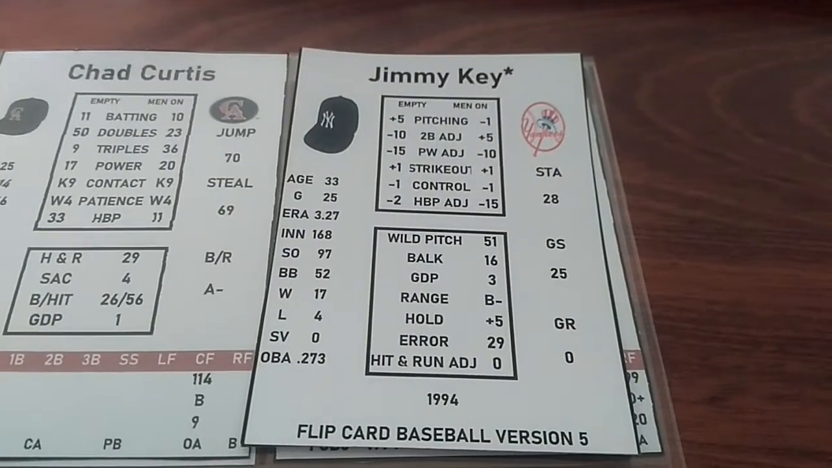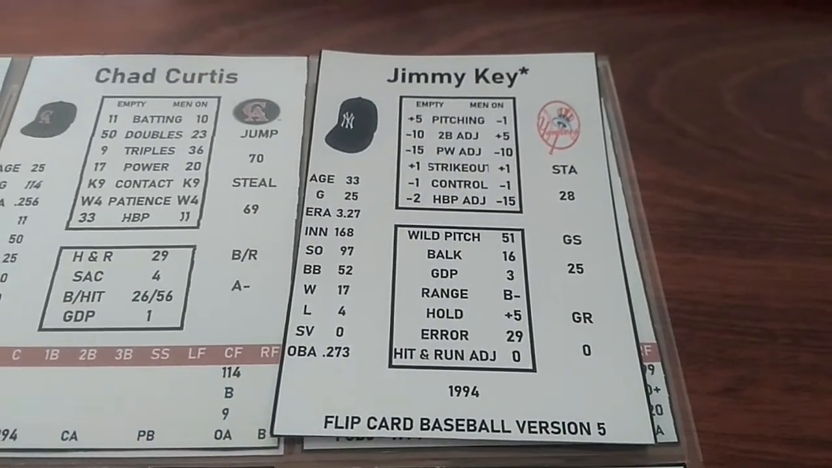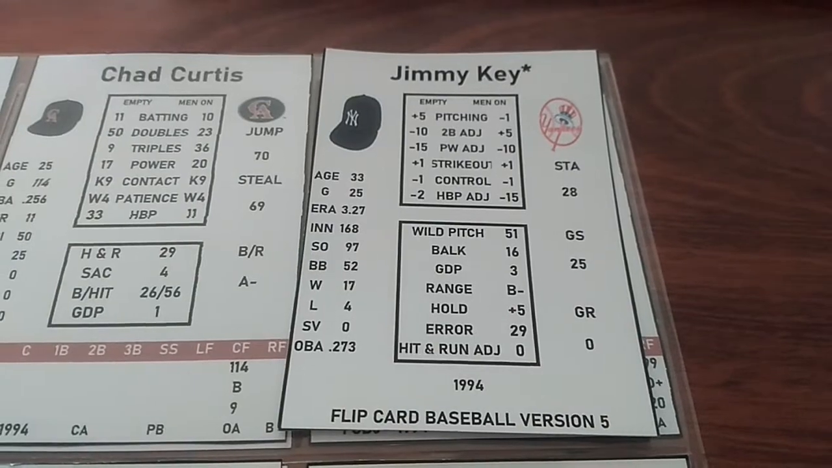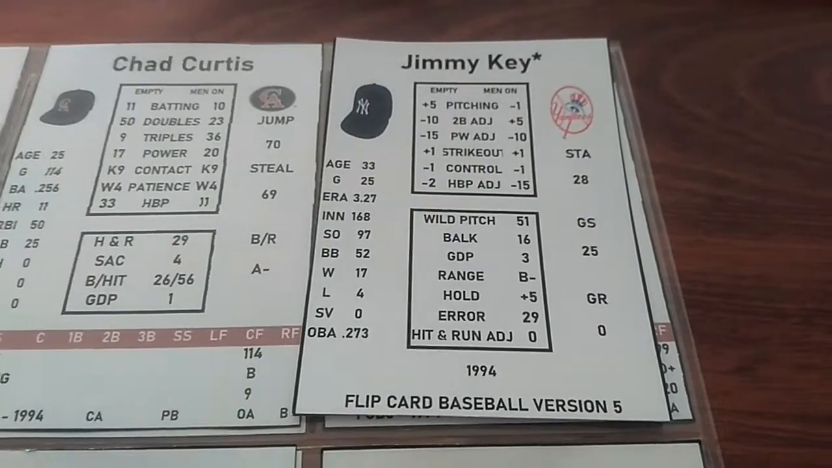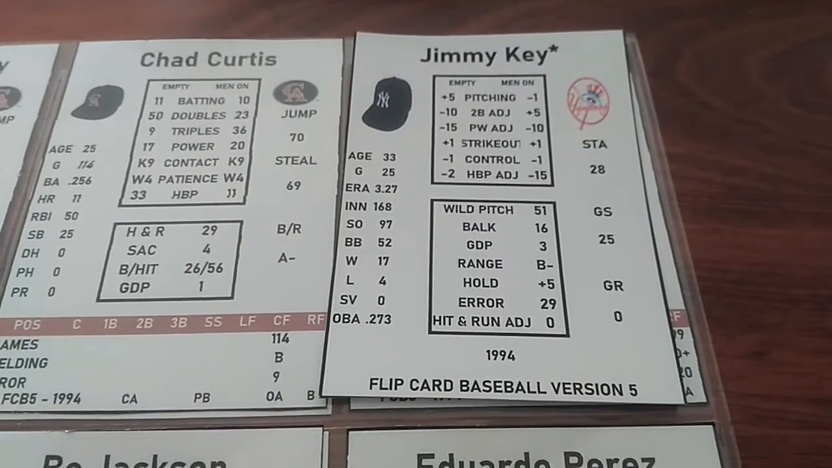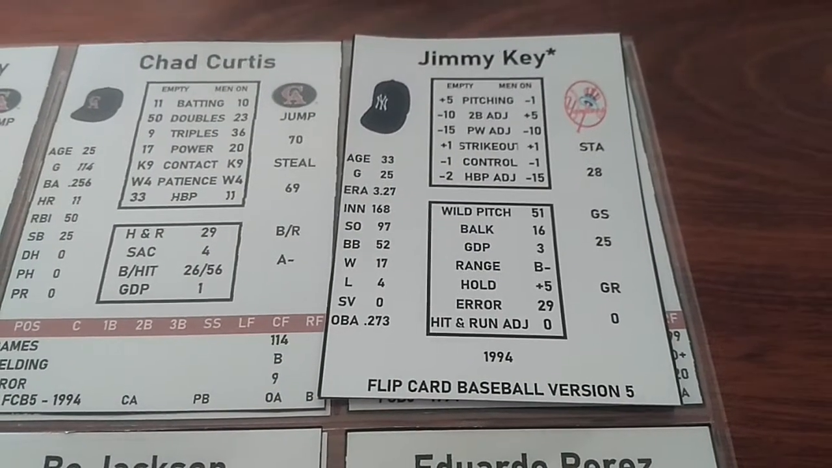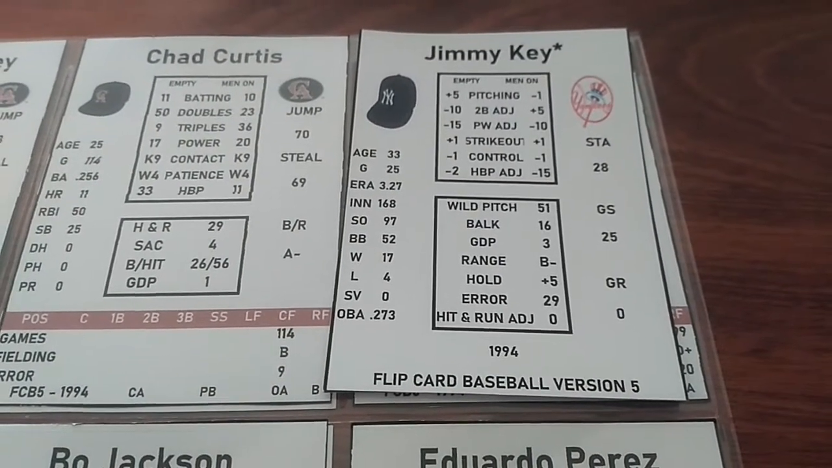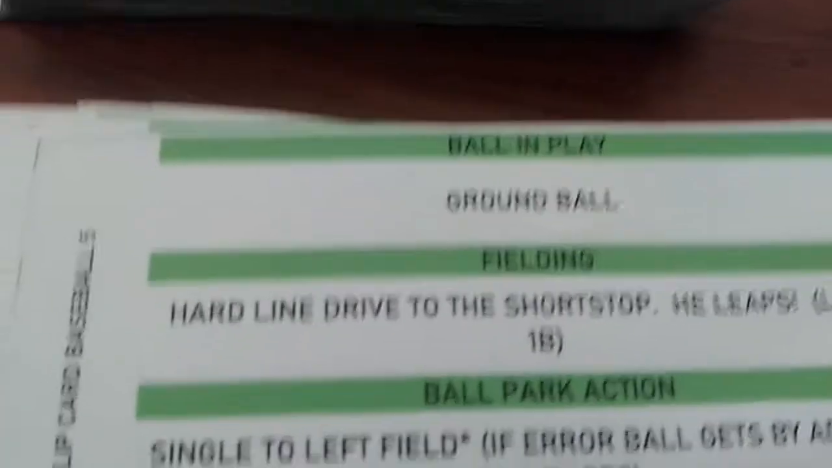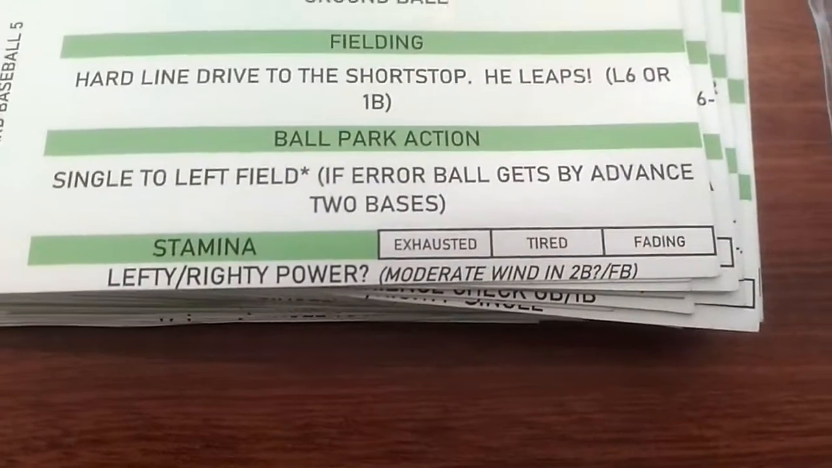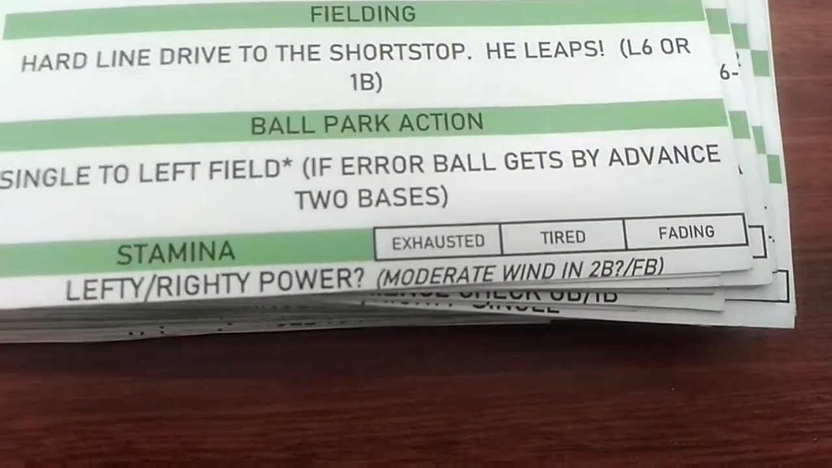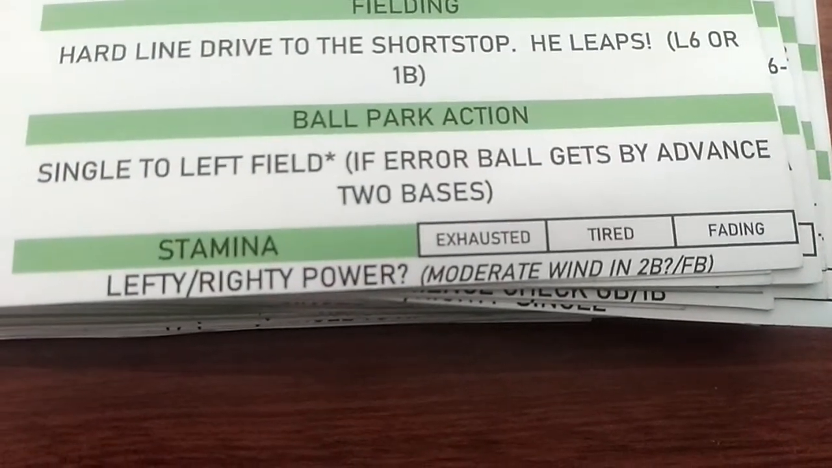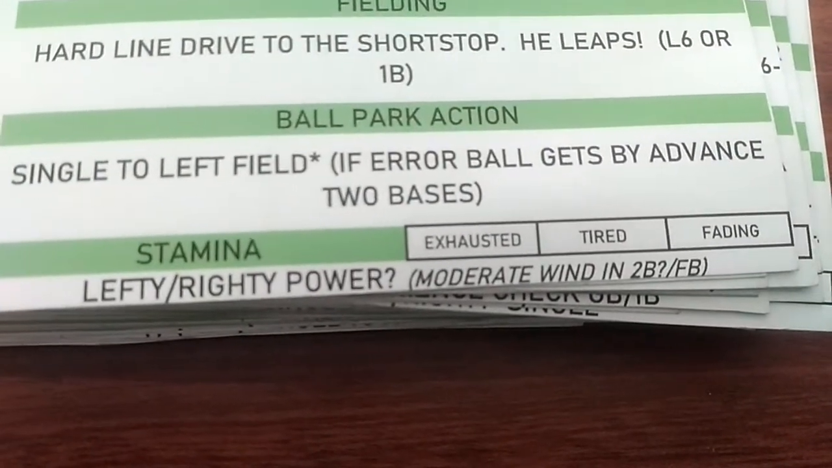Now with a man on, Chad Curtis got a hit by pitch of 11. But the adjustment for hit by pitch is -15 for Key, which takes Chad Curtis under 0. So a hit by pitch can't happen. Normally we would go down to a ball in play, but because he's fading, we have to go down to the stamina section. If we can see fading in the 3 boxes there, then we have to take the reading underneath. In this case, we do.